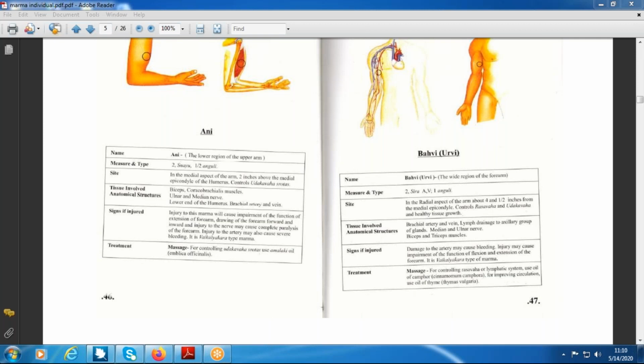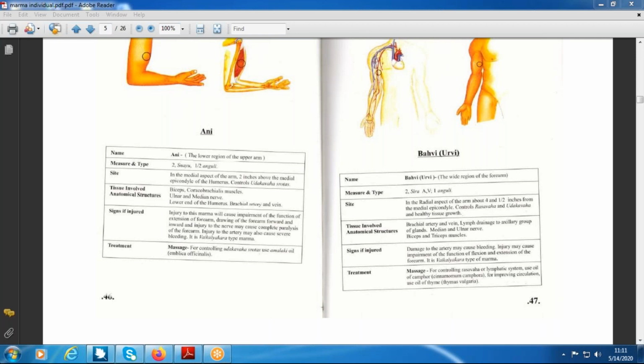Why the middle of the arm or middle of the thigh is important, once again I'll repeat so that in the same way you should understand other marmas also. Why am I telling all these things? Because they have some clinical and anatomical consideration there. Without anatomy, they could not have been able to locate the marmas. In the middle of the arm, the ulnar nerve passes from the anterior compartment to the posterior compartment, whereas the radial nerve goes from the posterior compartment to the anterior compartment, and the attachment of the coracobrachialis muscle is also in the middle of the arm. The middle of the arm has very much clinical and anatomical consideration.